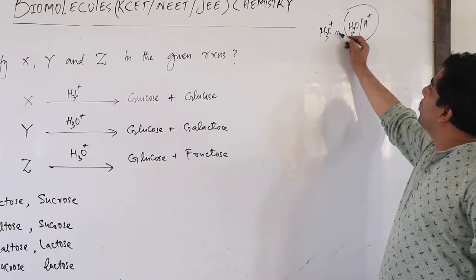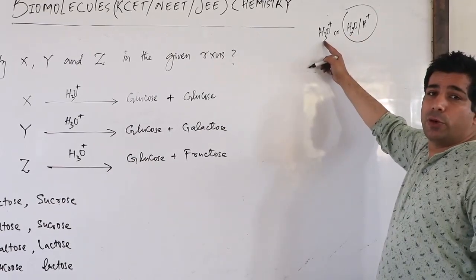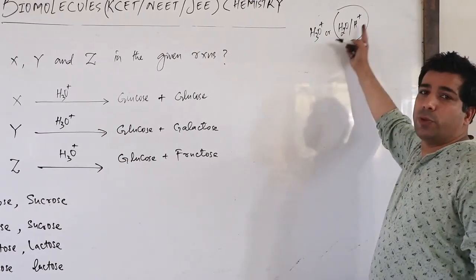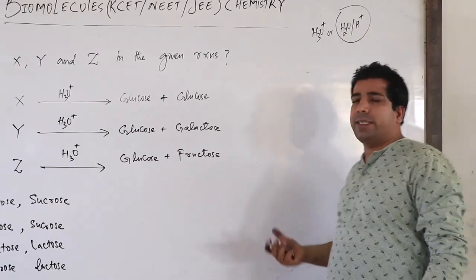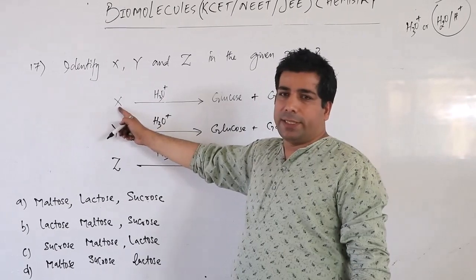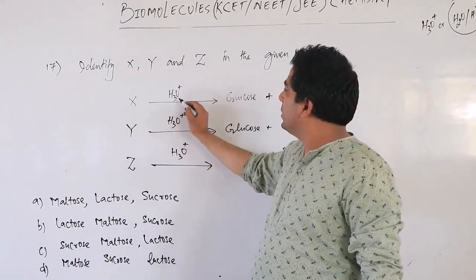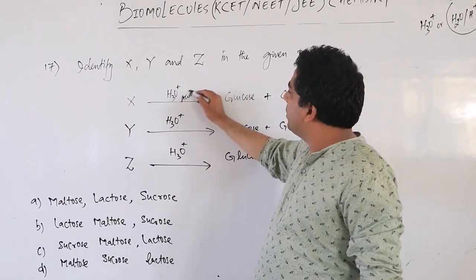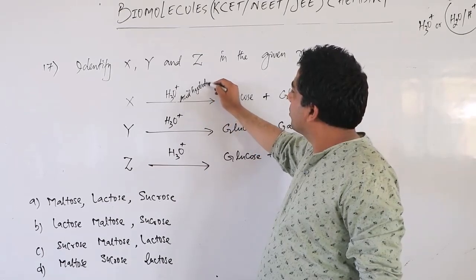You can show it either as H3O+, or as H2O with H+. That means it's acidified water.